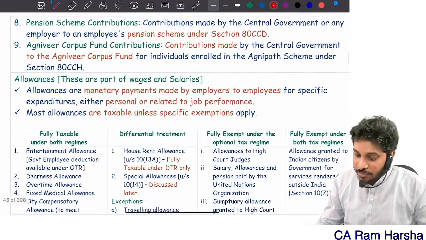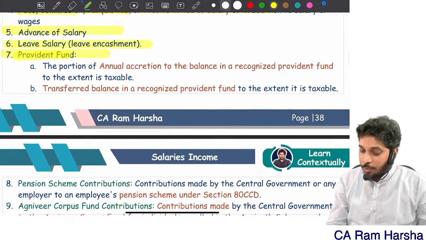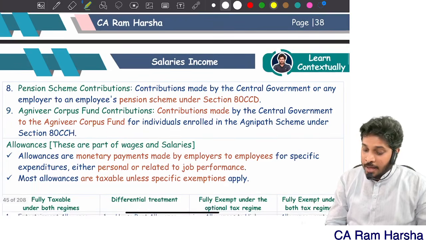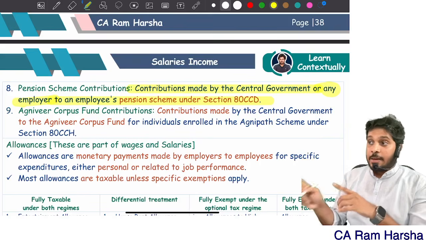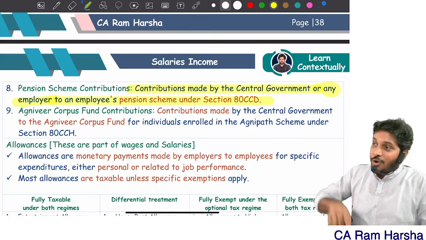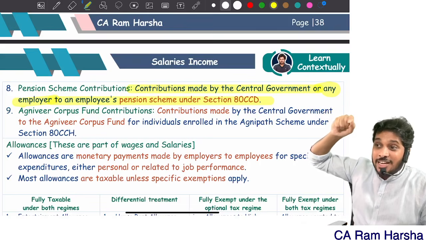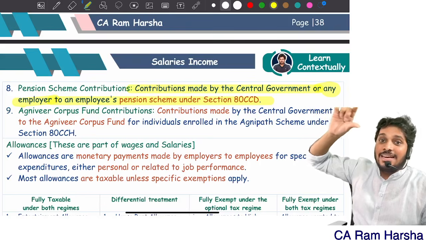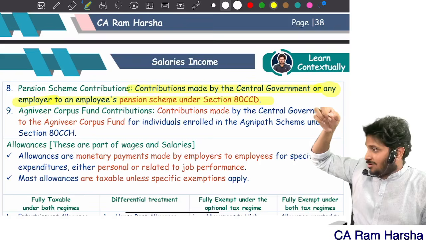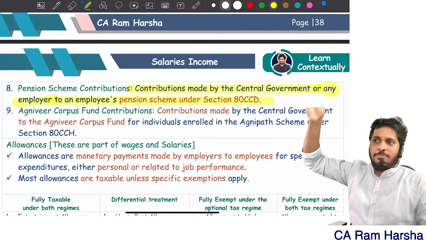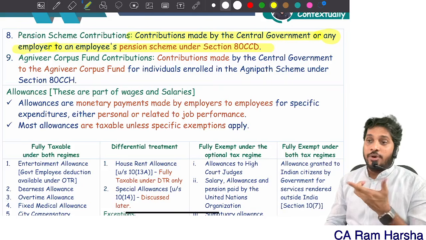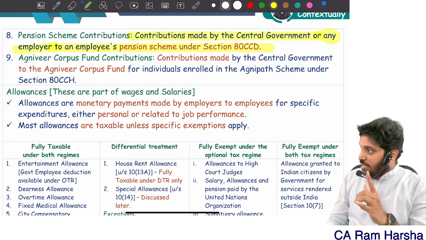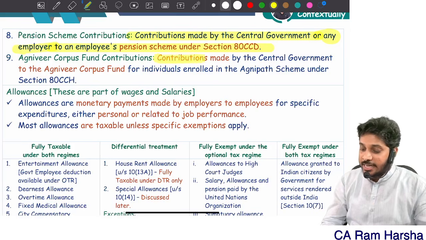Now, what are the various types of allowances? Also, one more point I want to tell you. Provident fund contribution is also salary. Contribution by government or by a private employer to the employee's account in the pension scheme under 80CCD: for the employee, first it should be taxed. Then the employee, when computing total income under the optional tax regime, can claim deduction for the employer's contribution. We will once again touch on that in the Chapter 6A deductions. In the same way, if the central government is contributing in the name of an Agniveer employee to the Agniveer Corpus Fund, for him it is a benefit, therefore it is treated as salary.